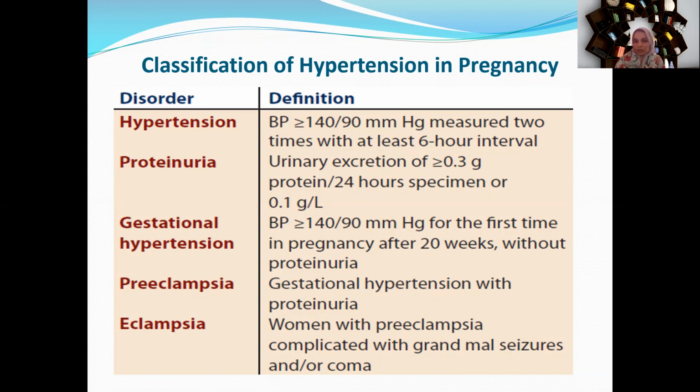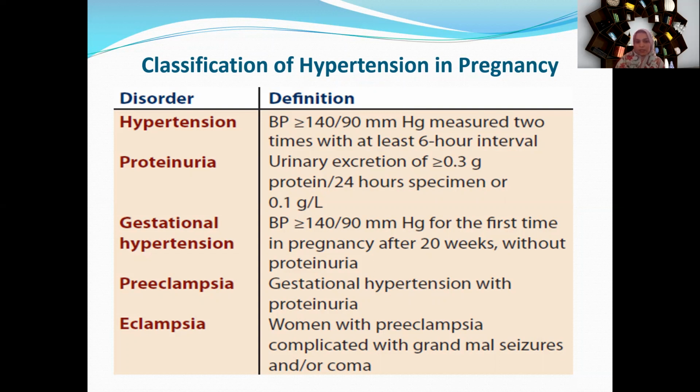Proteinuria. These are the terminologies basically. Whenever the amount of protein excretion is equal to or more than 0.3 grams per day in a 24-hour urine sample, then we can label it as proteinuria, or if it is 1.1 gram per liter of urine, where the protein is albumin and globulin, we can label it as proteinuria.